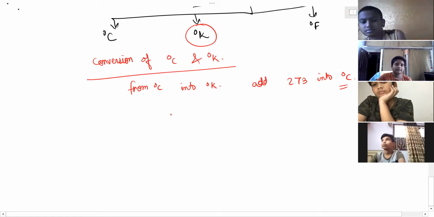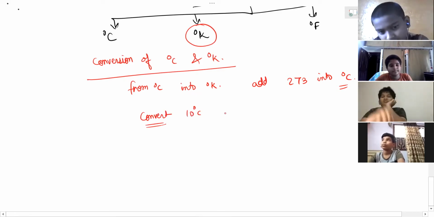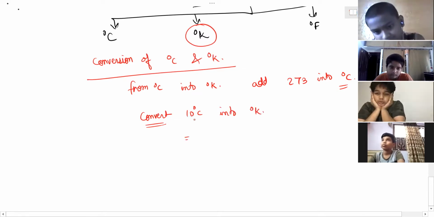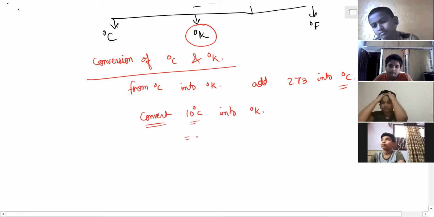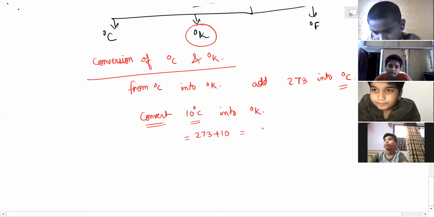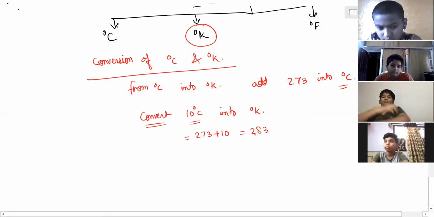For example, if I say convert, question I'm telling, convert 10 degree Celsius into degree Kelvin. So our formula should be, what we have to add? 273 in that. 273 plus 10 equals 283. But since you people have high energy, no need to add like this, 273 plus 10.